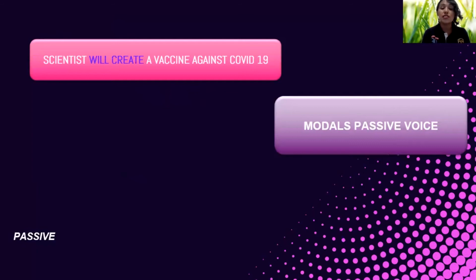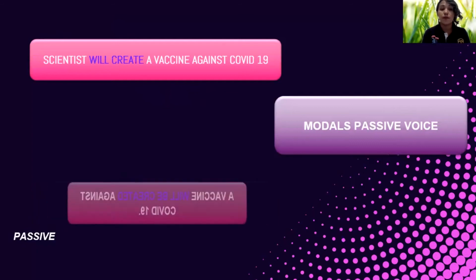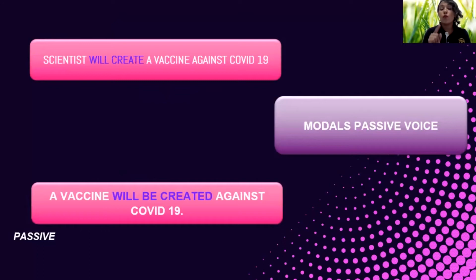How can we change it into passive voice? So what is the first thing that we are going to use? Well, it is a vaccine, okay? A vaccine will be created against COVID-19, okay? Here, if you notice, I didn't use the agent by.